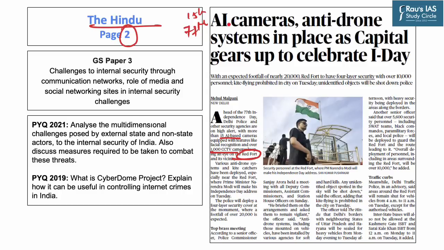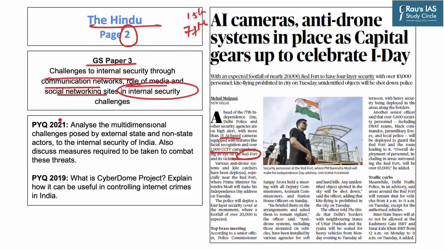Hence, this article highlights that security agencies are increasingly getting reliant on use of technology for law enforcement purposes. This topic is also important from GS Paper 3 perspective, as it highlights the challenges to internal security through use of communication network and challenges related to role of media and social networking sites in internal security matters. Further, similar topics have been asked in mains before.